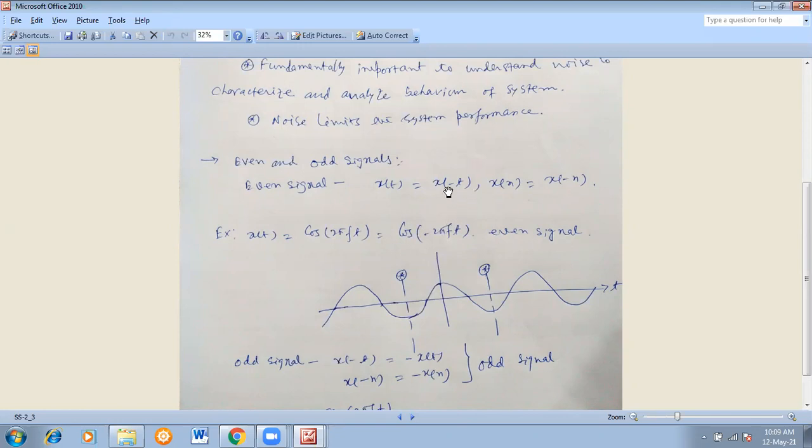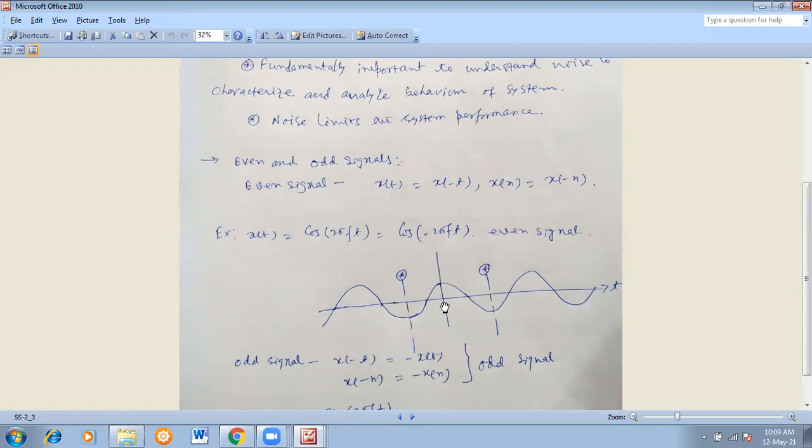So the magnitude of t is the same, and the amplitudes are also the same. This is plus, this is plus. If it is minus, that may be minus. So the amplitude is the same. See here, this time instant and this time instant are both the same distance, but one is on the positive side and one is on the negative side, because this is the origin, isn't it? The right side of the origin is the positive scale and the left side is the negative scale.